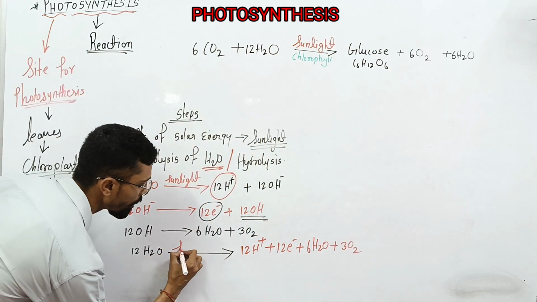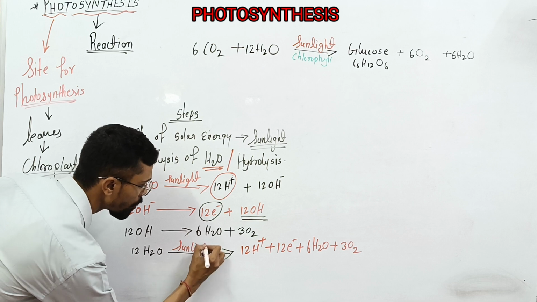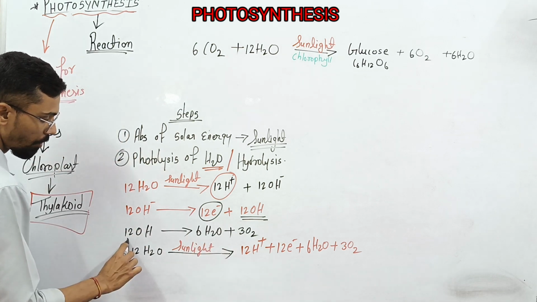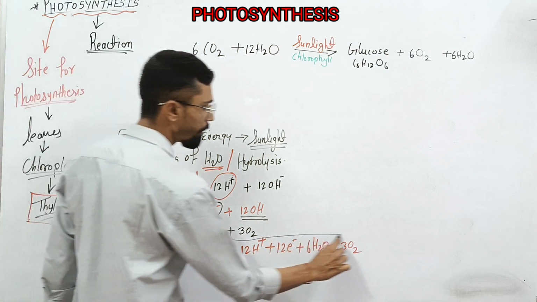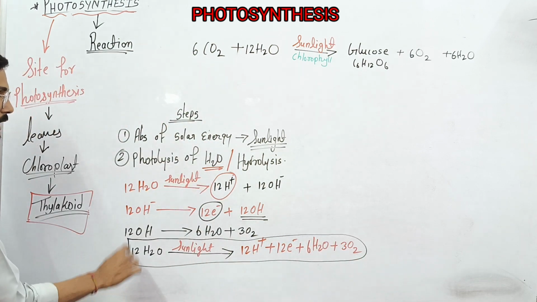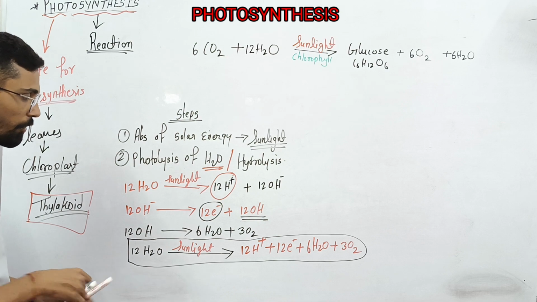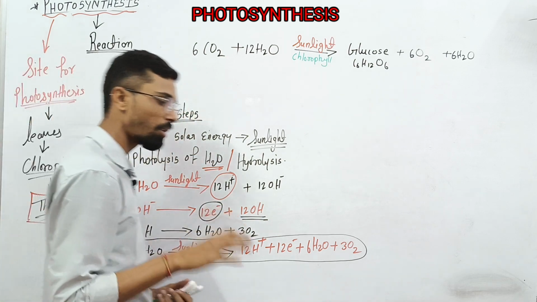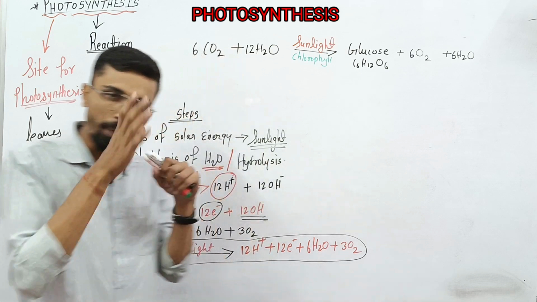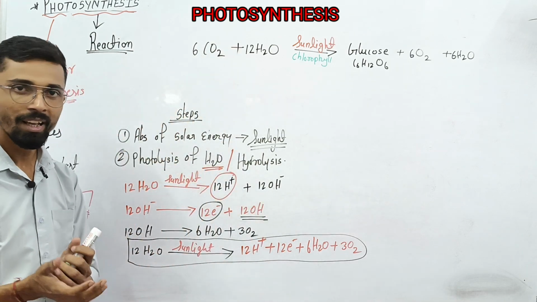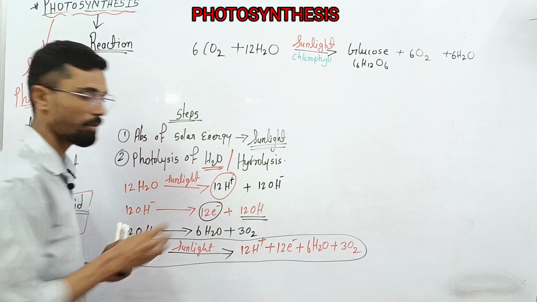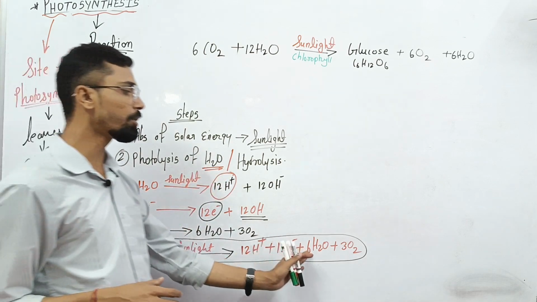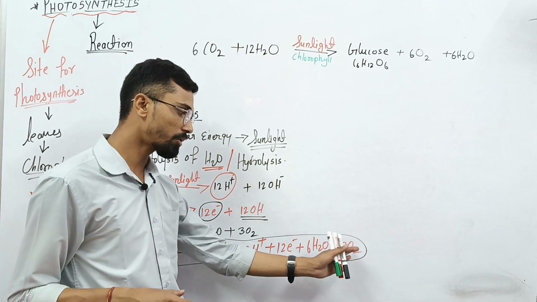So this is the overall reaction of photolysis of water, how it occurs inside the leaf. The light source is only there to break down the water molecule into electrons and H plus ion, and it also forms water and oxygen.